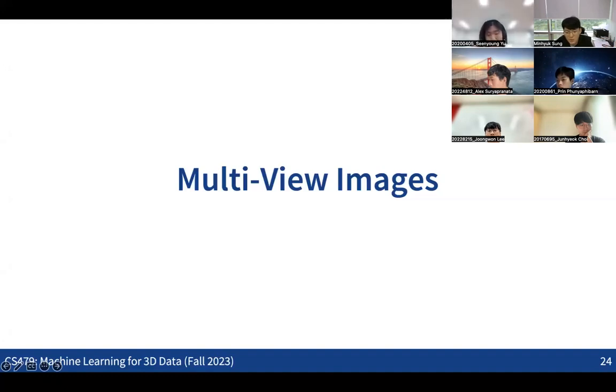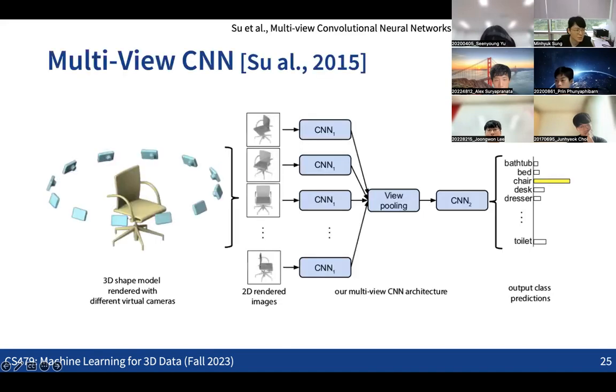So even when we have a 3D shape, we can render it into 2D images and process these projected images with a conventional 2D convolutional neural net. And for that, you don't need to render the 3D data into just a single view. You can render the 3D models into multiple views. So that was also the first idea for how we're going to deal with the 3D data.